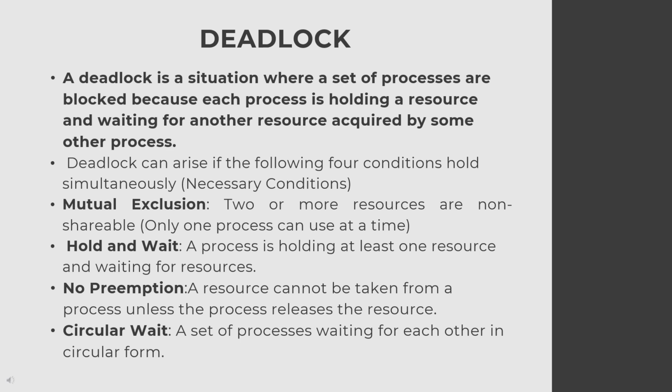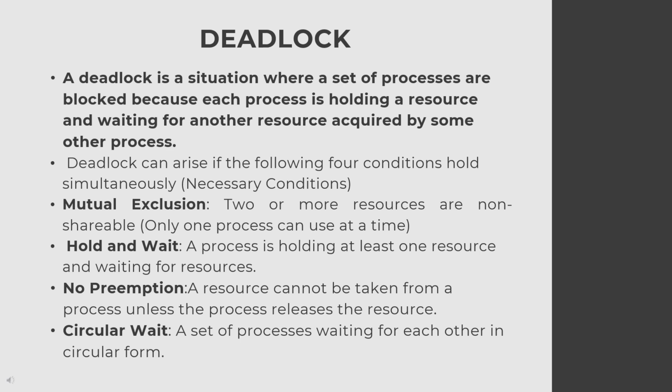Let us see what is meant by a deadlock. A set of processes are said to be in deadlock if every process is holding some resources and is waiting for additional resources which are acquired by another process. A deadlock happens in operating system when two or more processes need some resource to complete their execution that is held by other process. A deadlock may occur if the four Coffman conditions hold true.